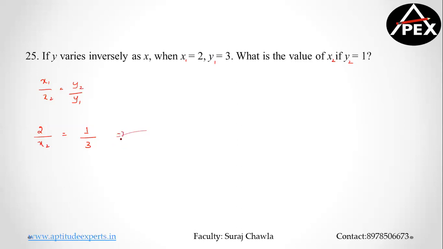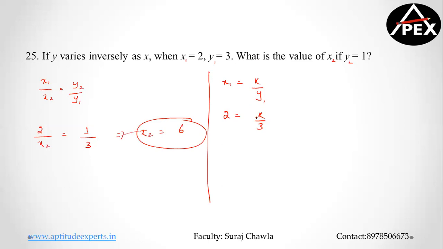Clear? So therefore, the value of x2 is going to be equal to nothing but 6 out here. I repeat, x1 by x2 is equal to y2 by y1, guys. So here if I go by the basic method, this becomes x is equal to k by y. Now here you have to replace x1 and y1 only, okay? So we replace 2 here, 2 is equal to k by 3. Or in short, from here we get the value of k is equal to 6.